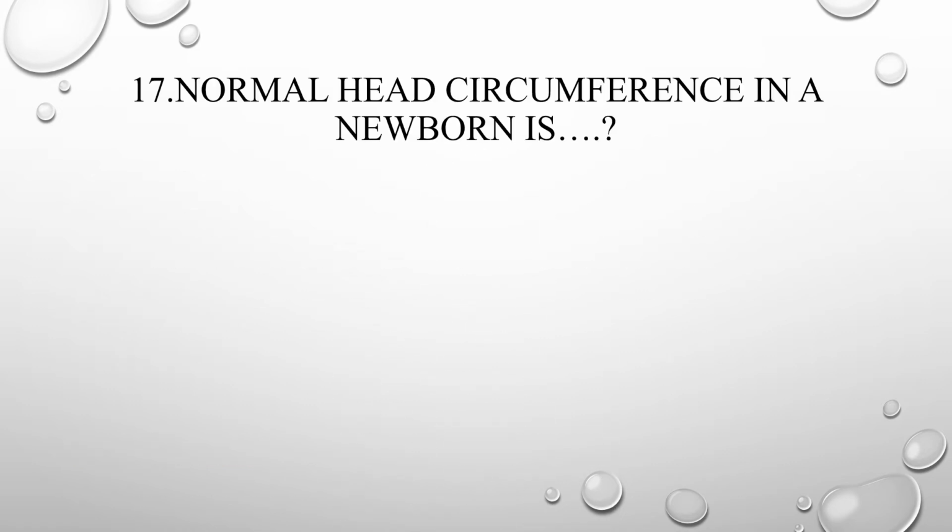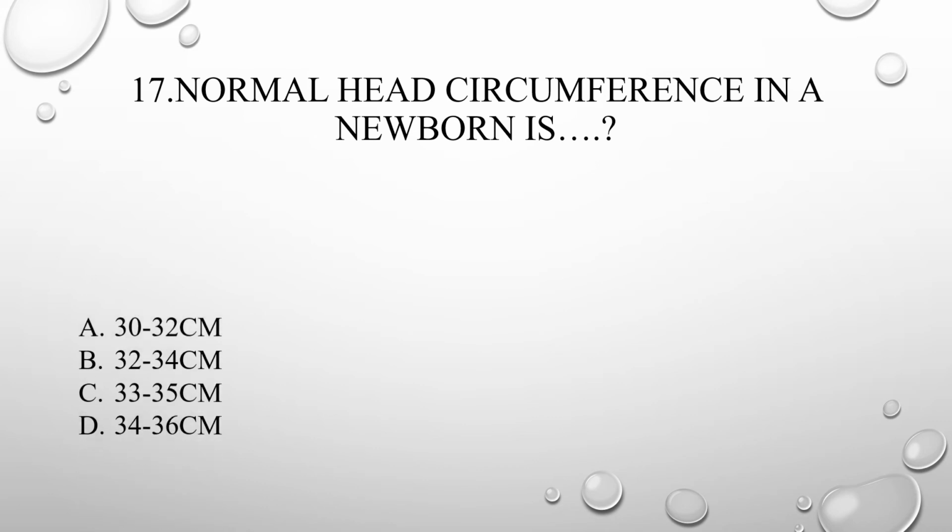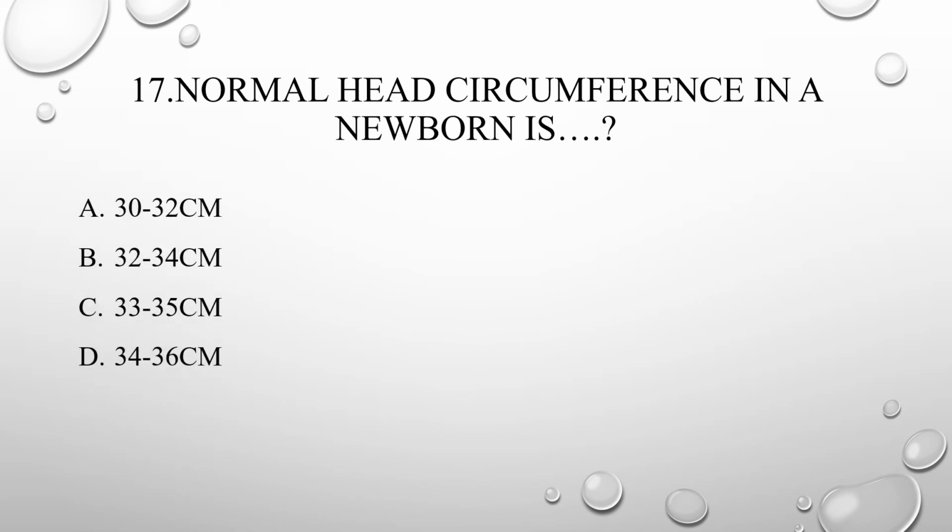17th one, normal head circumference in a newborn is A. 30 to 32 centimeter, B. 30 to 34 centimeter, C. 33 to 35 centimeter, D. 34 to 36 centimeter. Answer is 33 to 35.